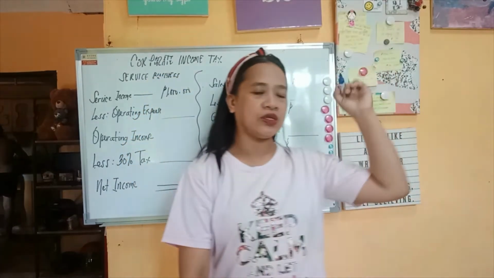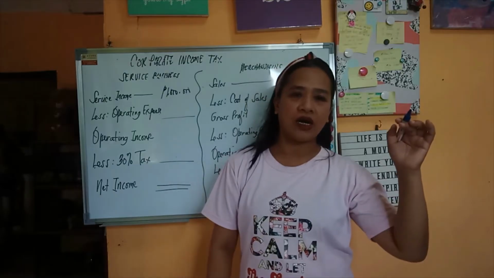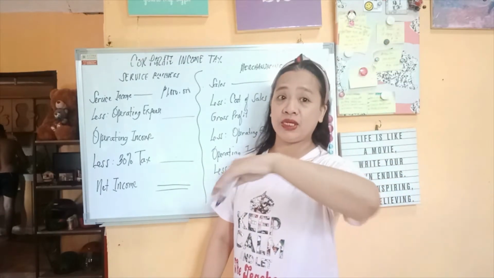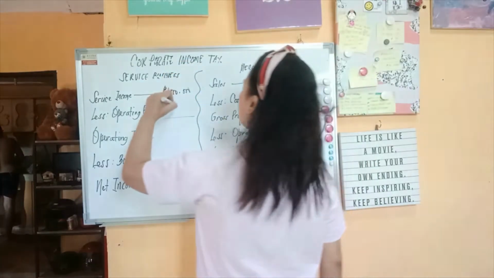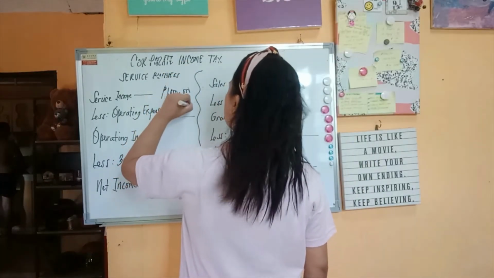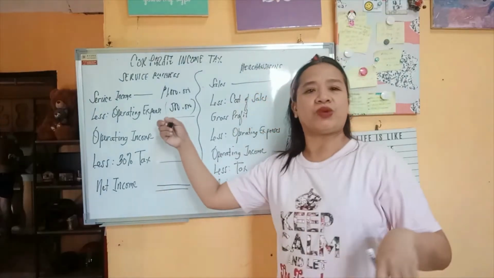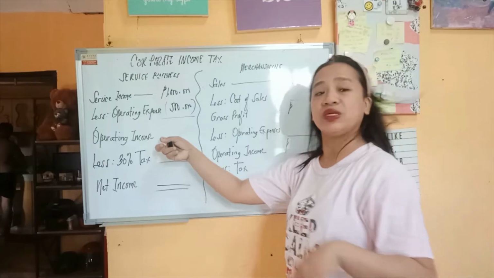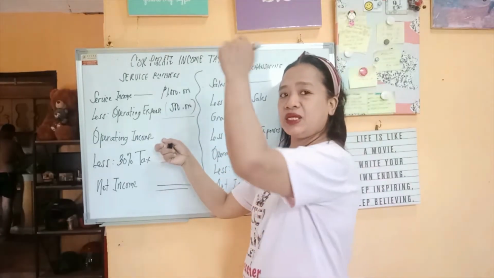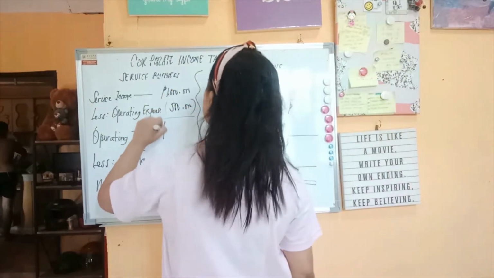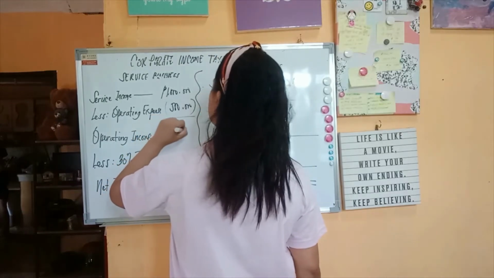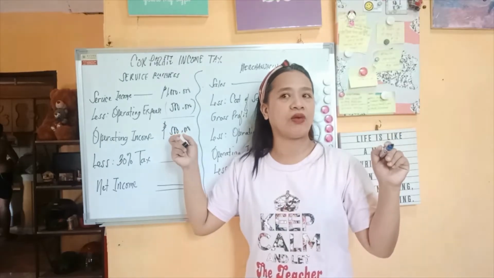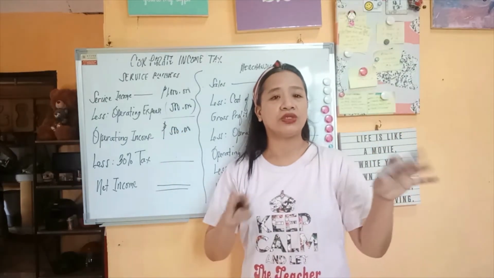And you have an operating expense of 50%. So, 50% of 1 million will be 500,000, right? So, we have here 500,000. We deduct the 500,000 from your service income, so 1 million minus 500,000, and you will have an operating income of 500,000. Because we already have our 500,000 operating income, what we need to do is compute the 30% of it.